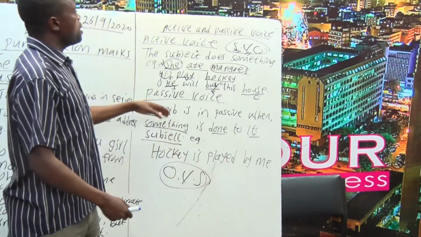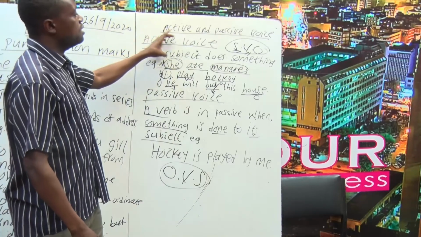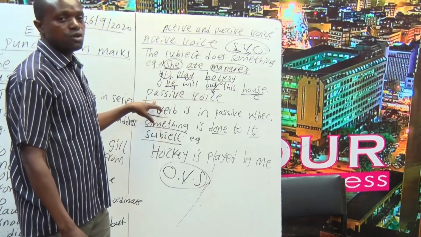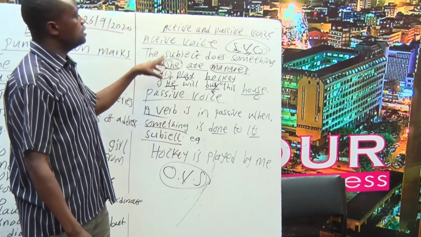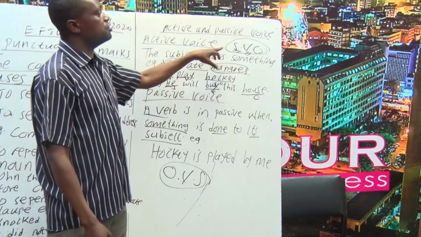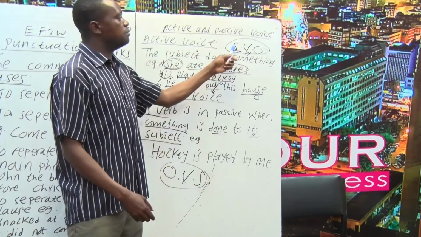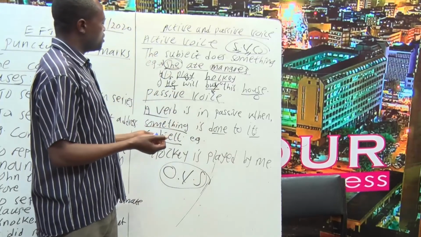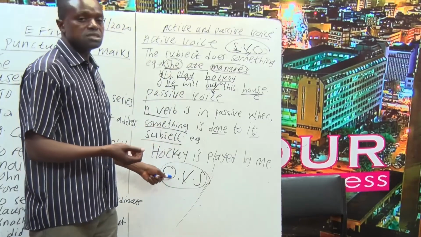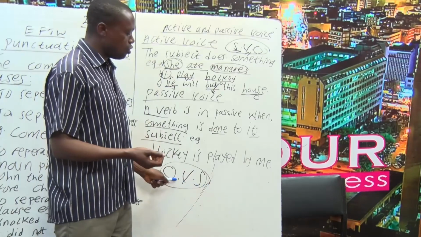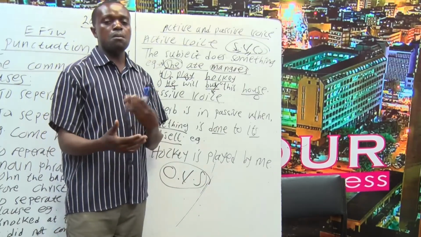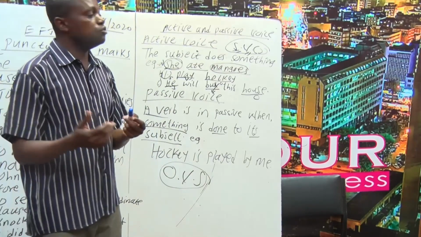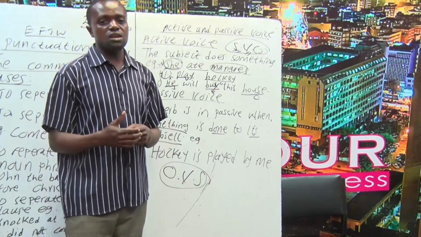So I hope you are able to contextualize and understand the difference between active voice of communication and passive voice of communication. We say that in the active form, it takes the format of subject, verb, object. But now when you are translating your sentence from active voice to passive voice, it changes to object, verb, subject. OVS. I hope you'll be able to apply this knowledge in your real life situation, or else in your journalistic field or journalistic industry.